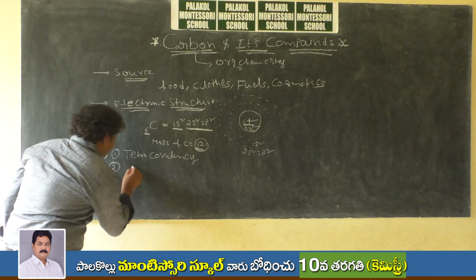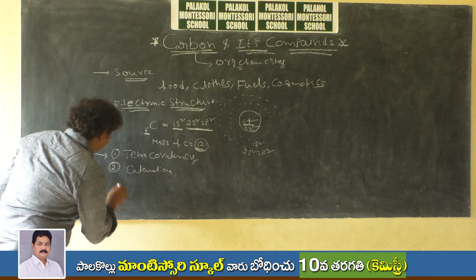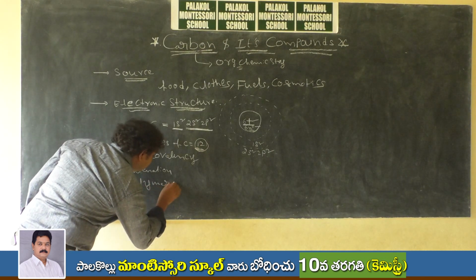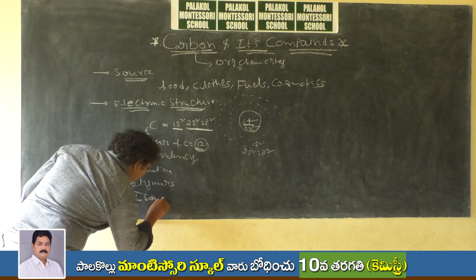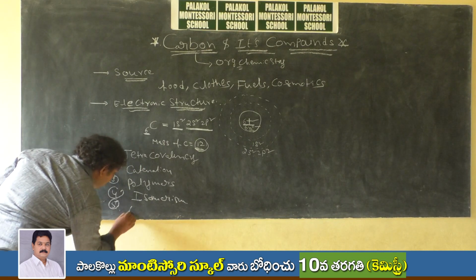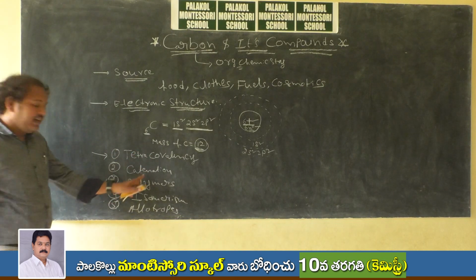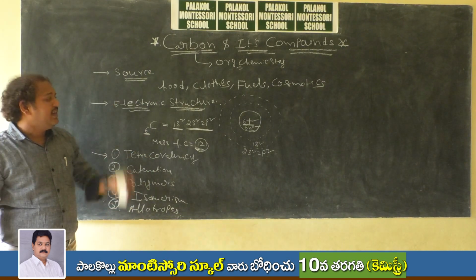It can form catenation. It can form polymers, like I said before. It can exhibit isomers, which is called isomerism, and it has allotropes. Like that, carbon exhibits different properties.